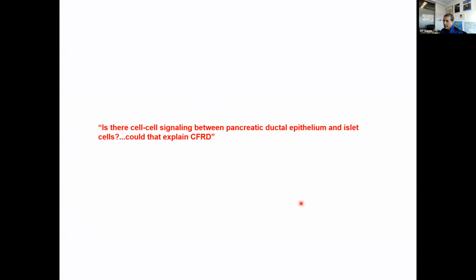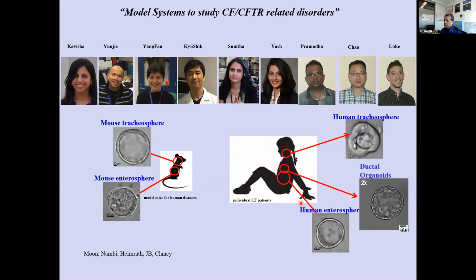So the question we asked is, is there cell-cell signaling between pancreatic ductal epithelial cells, that is the exocrine pancreas, and the islets? So we were working, these are the kids who developed all these model systems, and I owe a debt of gratitude to them. We were working with the mouse model systems, the mouse trachea, the mouse enterosphere system, but we were not able to generate any data from there. The exocrine pancreas, we were not able to generate any data from there. So we developed our model systems. In Cincinnati, we were able to develop the model systems from the human.